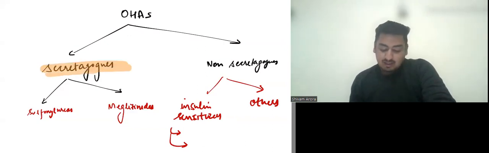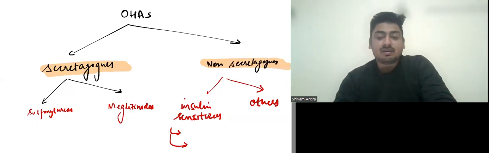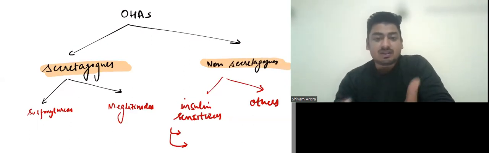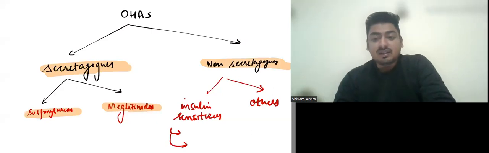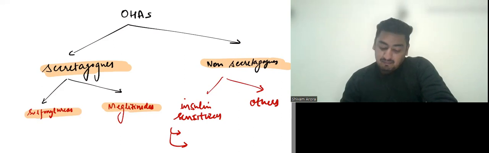So secretagogues are the OHAs which depend on insulin secretion for their action. So they will increase the insulin secretion. The examples are sulfonylureas and meglitinides. Since they increase the insulin secretion, they can lead to hypoglycemia.